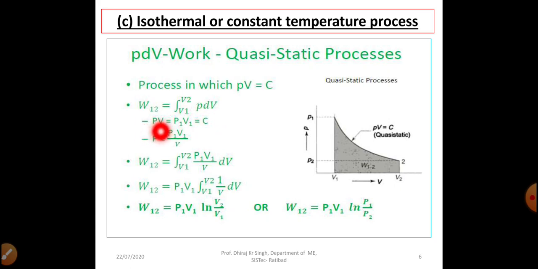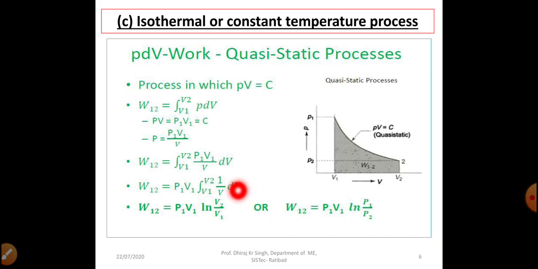So PV equal to P1 V1 equal to constant, and now we can replace P from here. So P is equal to P1 V1 divided by V. In place of P, we now write P1 V1 by V. So W12 is equal to integral of P1 V1 divided by V dV. Now we take P1 V1 outside of the integration, and it becomes 1 by V dV.